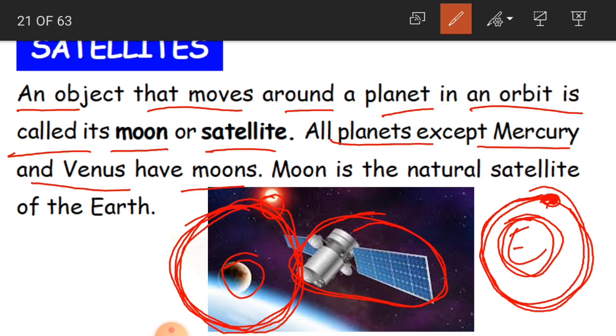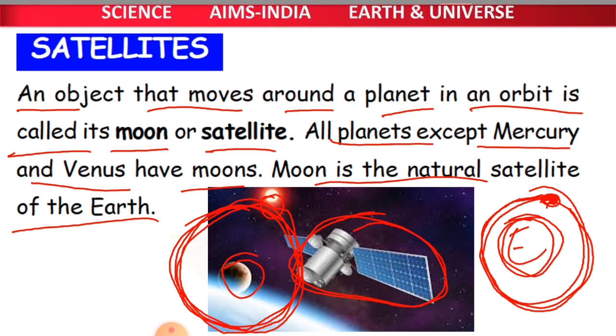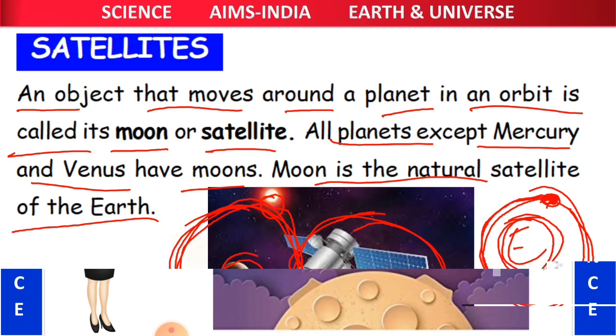So moon is the natural satellite of the earth. What is a satellite? An object that moves around a planet in an orbit is called a satellite.